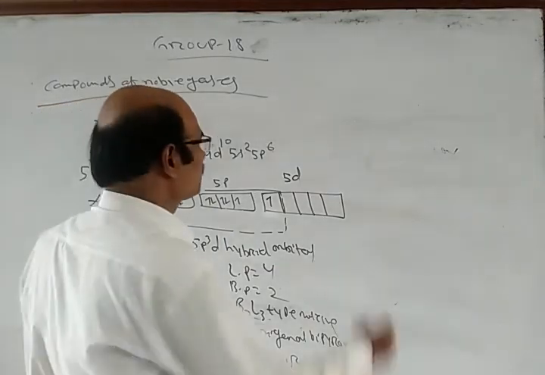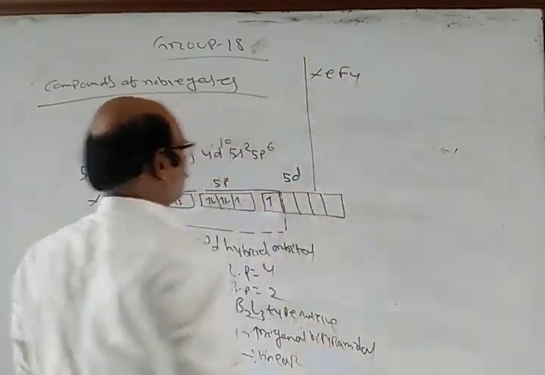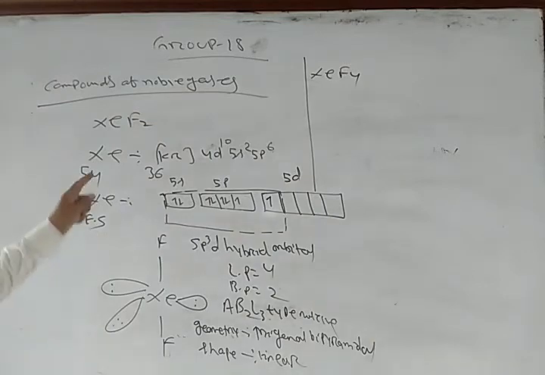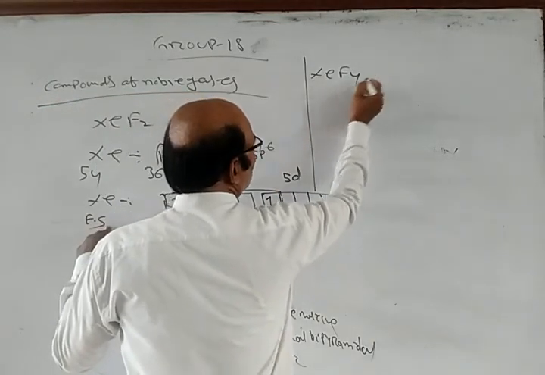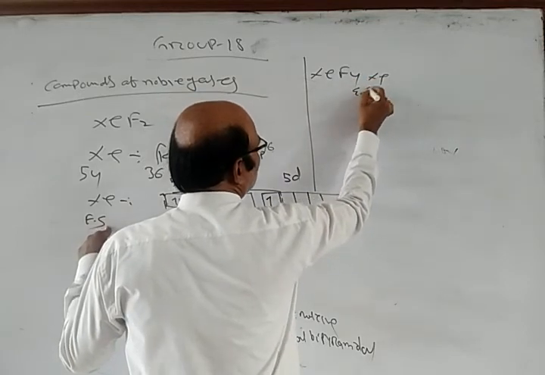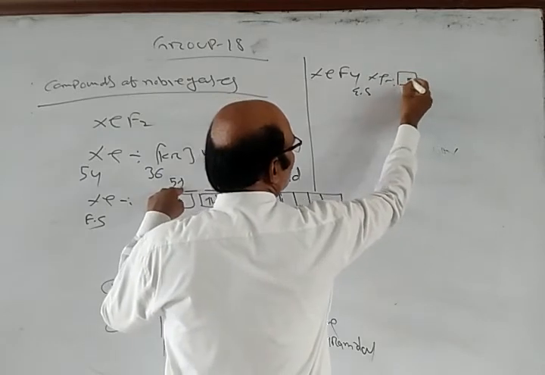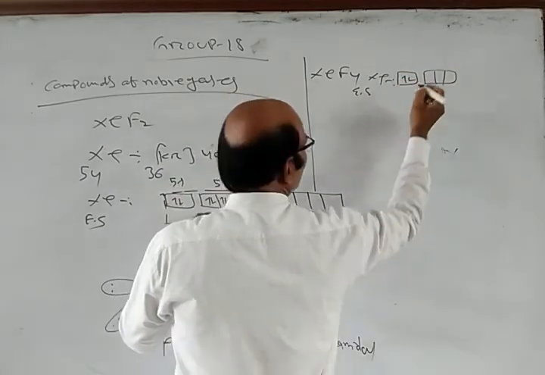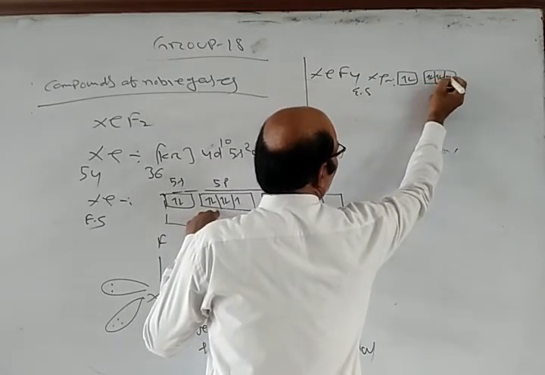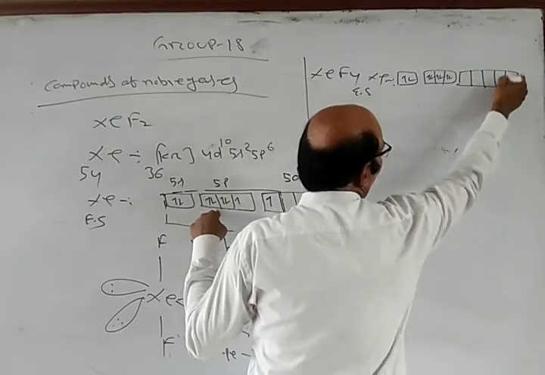Now if I have XeF4, what will happen here? The same thing happens. In the excited state, Xe has 5s2, 5p6, and we have the 5d orbitals, 1 2 3 4 5.